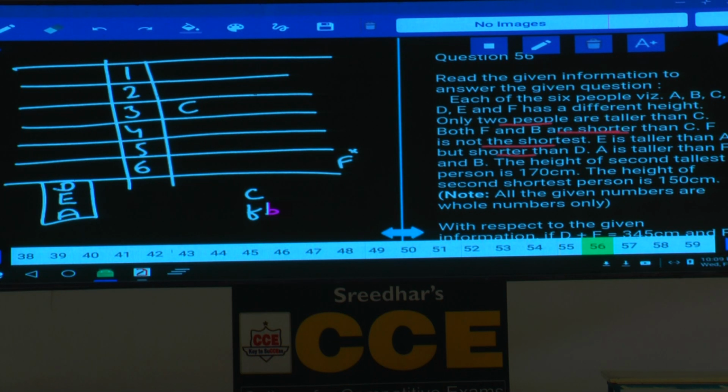A is taller than F and B. Now, this A is taller than these two persons F and B. As A is taller than both of them, A is shorter than C as well. Why is A shorter than C? Because before these two there are two persons, D and E.